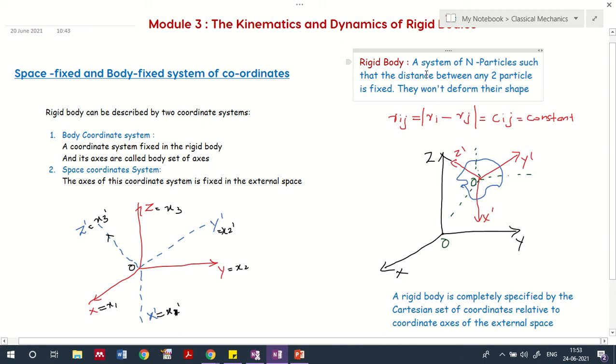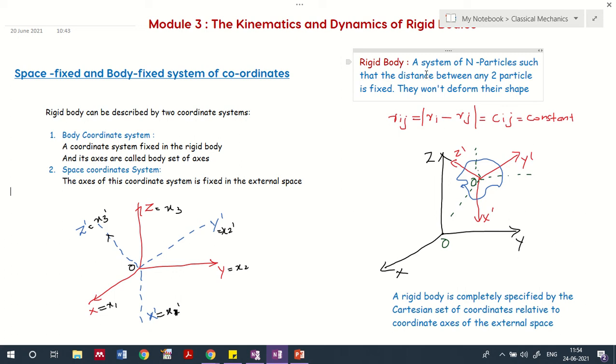So that's the main idea of considering a rigid body when we are discussing classical mechanics. And why do we discuss kinematics? In kinematics we basically try to understand the motion or displacement of a particle without considering the cause of that particular motion. Instead, we deal with the motion or displacement of that particle, and we try to understand its trajectory.